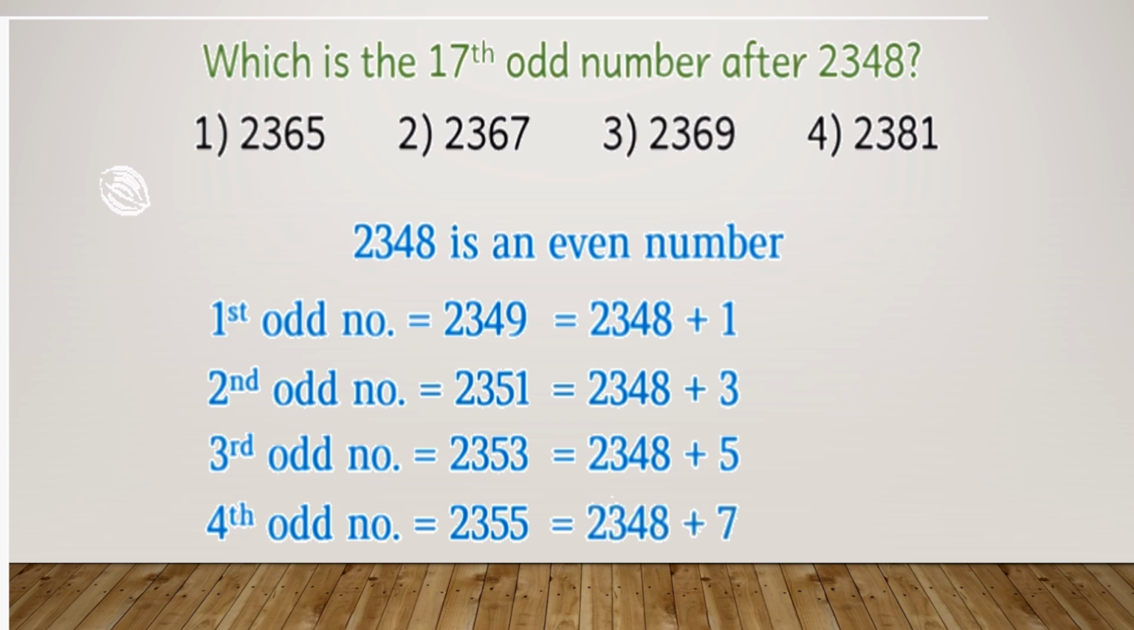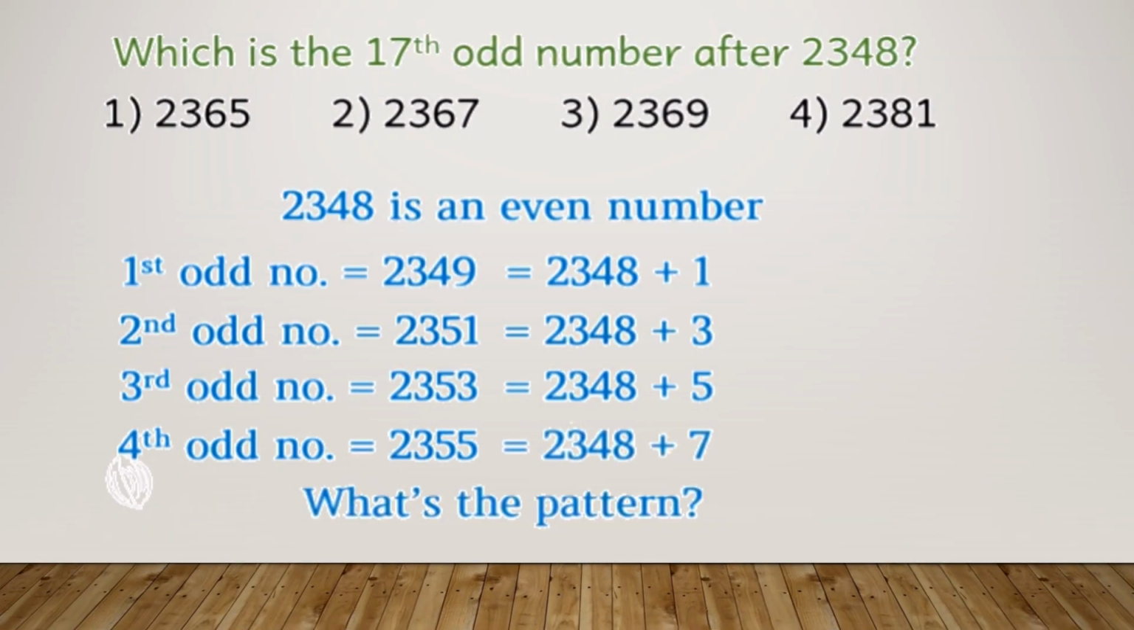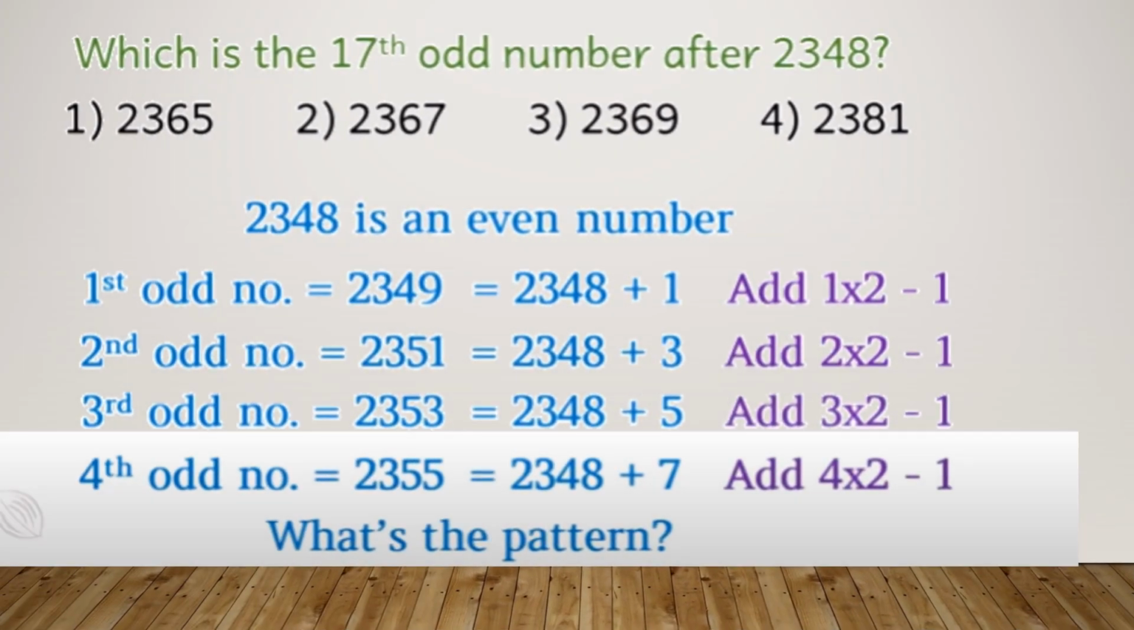So if you see the pattern here, you will notice that you are adding 1 into 2, minus 1. Every time you're doing the same thing, that is 2 into 2 minus 1, 3 into 2 minus 1, 4 into 2 minus 1. Okay, so these are our first 4 numbers. So if we want the 17th odd number, it will be very easy for us. See, the first number into 2, the second number into 2, the third number into 2, the fourth number into 2. Okay, and then you're subtracting 1 also.